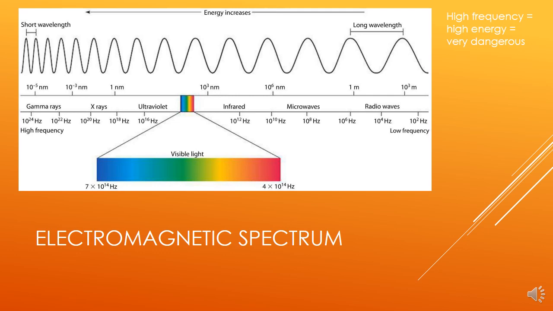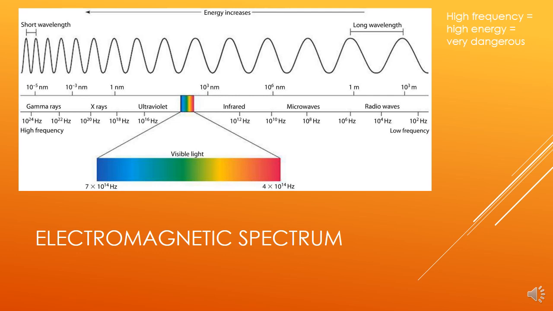But then going to the left, at gamma rays, we have 10 to the negative fifth nanometers. So first of all, a nanometer is really, really small. It's times 10 to the negative ninth. And then we're going even smaller than that, times 10 to the negative fifth. So together, those are going to be times 10 to the negative 14th. So really, really small wavelengths.